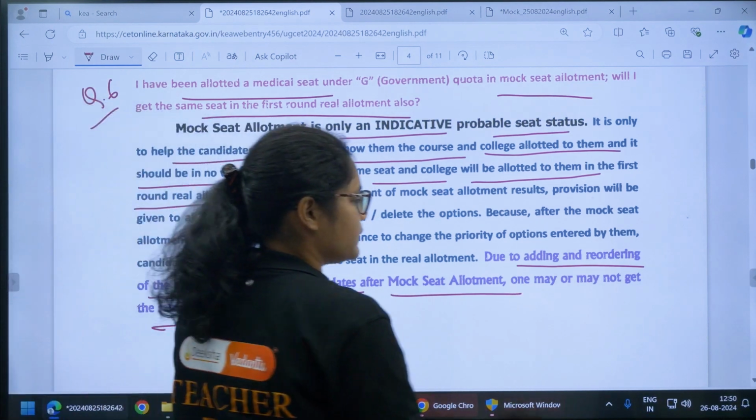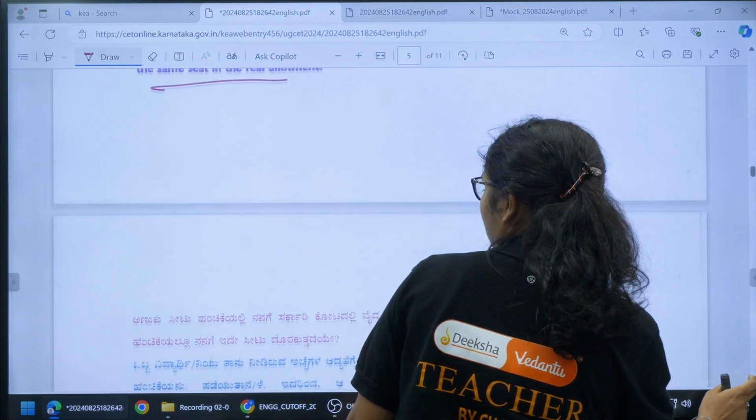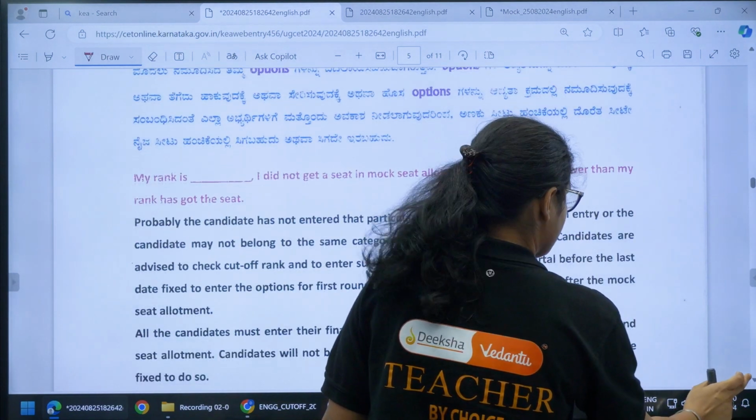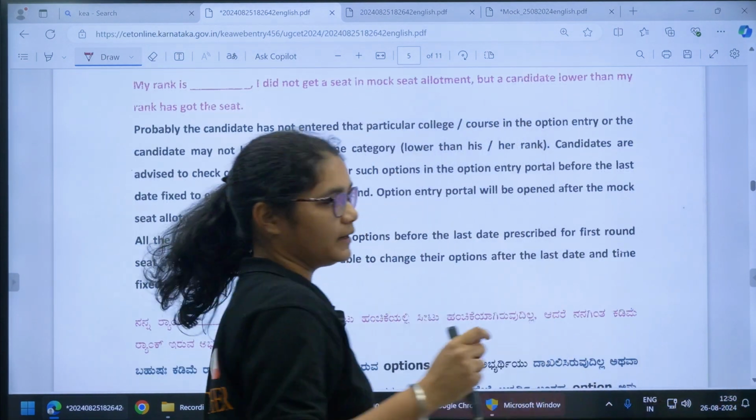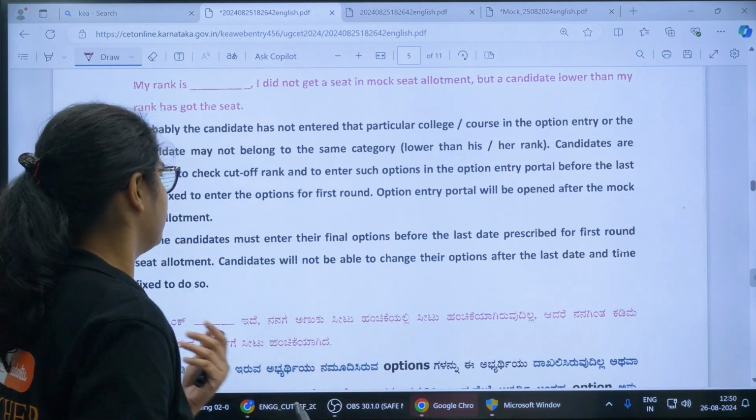So this question is very genuine, but yes, you should know that there can be a difference between the mock allotment and the real allotment, and the reason is also quite logical. After the allotment students will again change their options, so your seat allotment may get a new one.